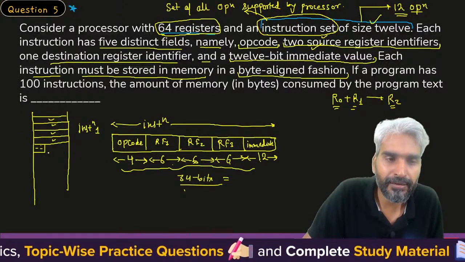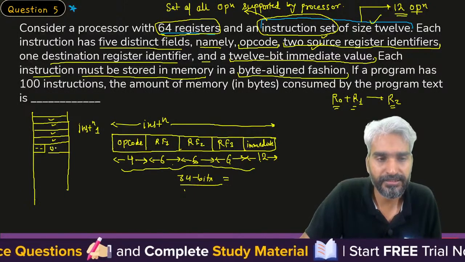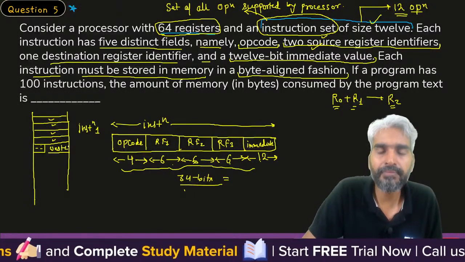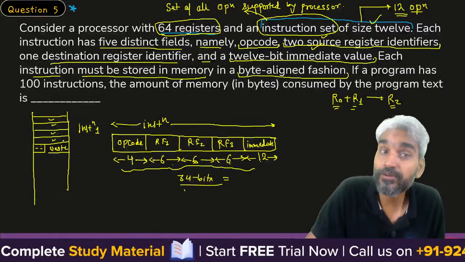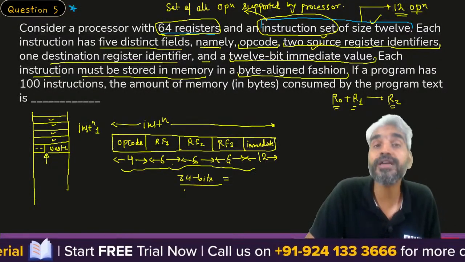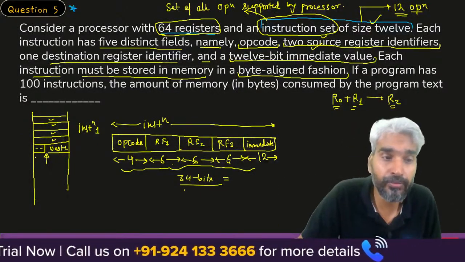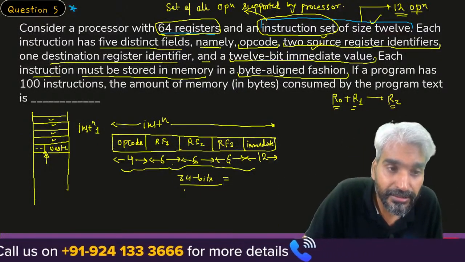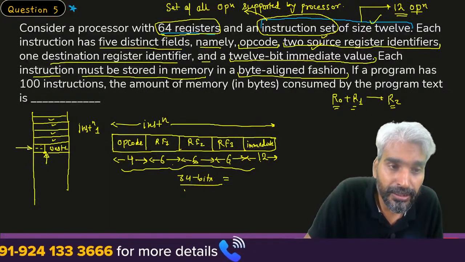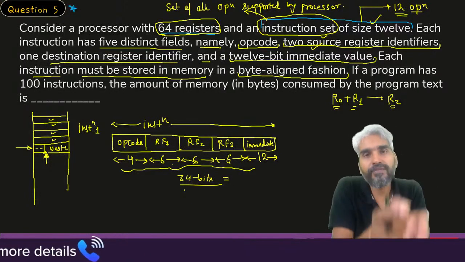But what will happen with the remaining 6 bits of that particular cell? Sir, waste. The remaining 6 bits will be wasted. You cannot start storing the next instruction from this location itself. Otherwise, things will become complicated. How will you provide the address of the next instruction? The address will be of this particular cell. You cannot provide the address as the middle of some cell.